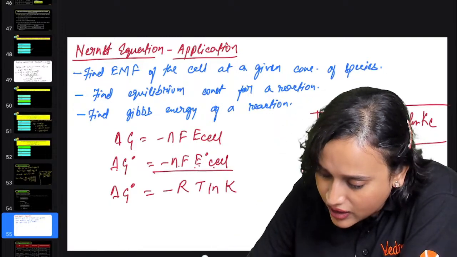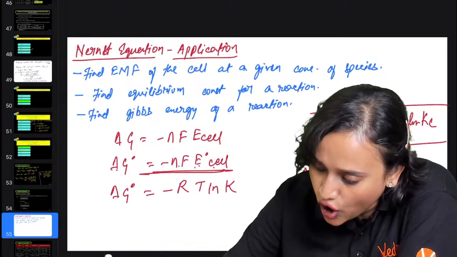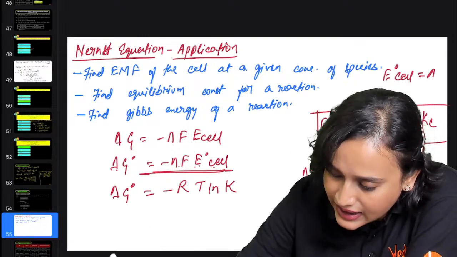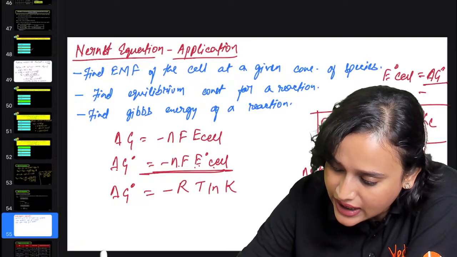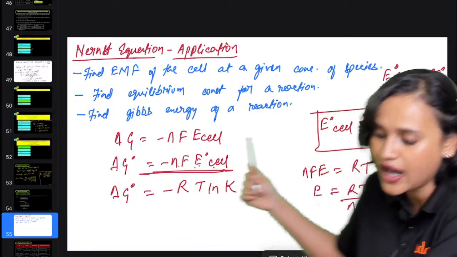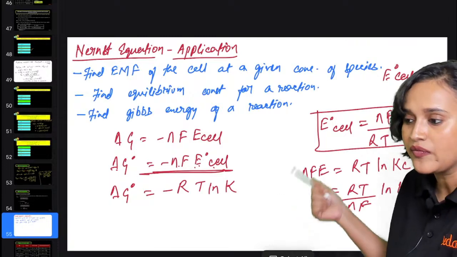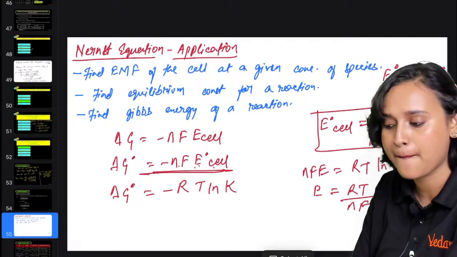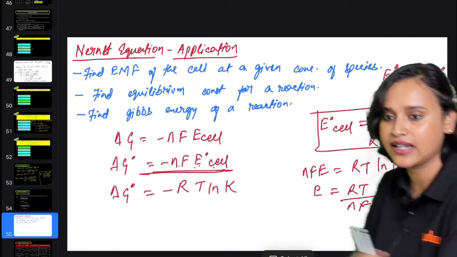But from here, if you calculate, E naught cell is equal to delta G naught divided by minus NF. Am I right here, everybody? Yes, guys. Now please check it out once again. I don't think there is anything wrong, everyone.